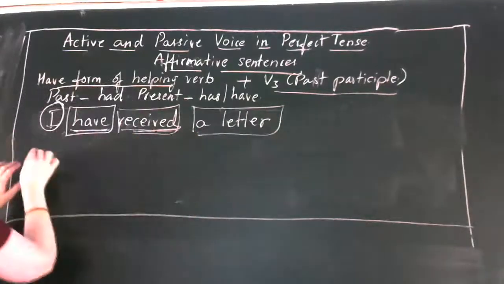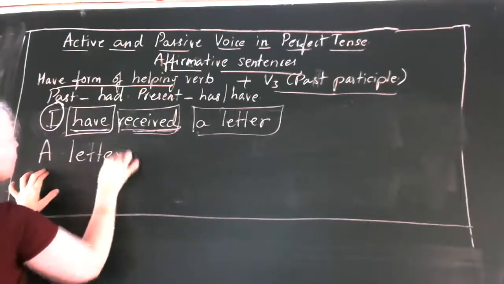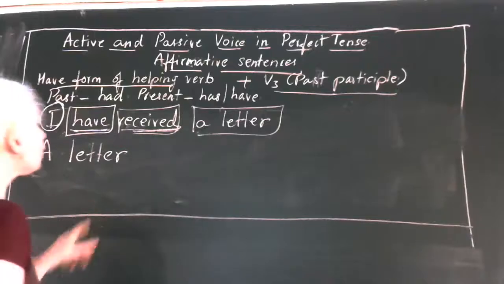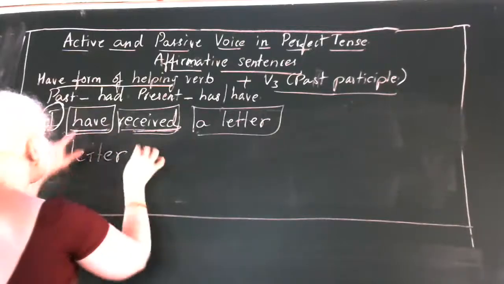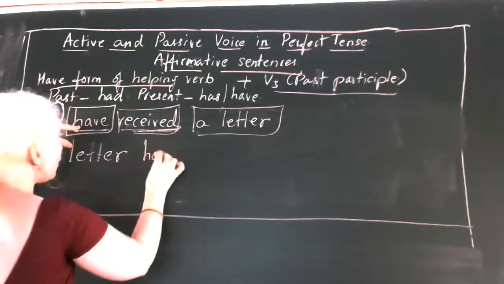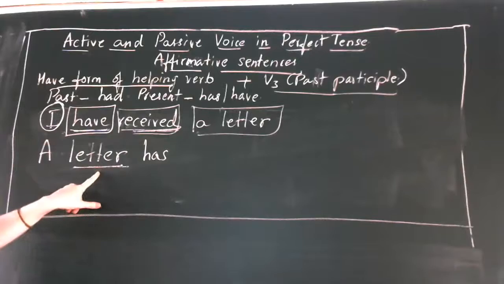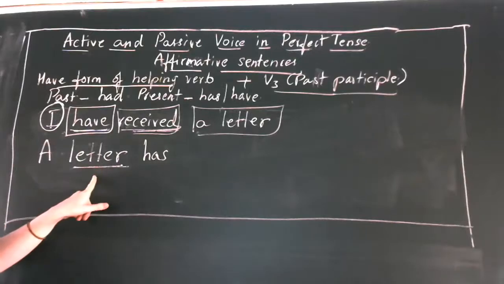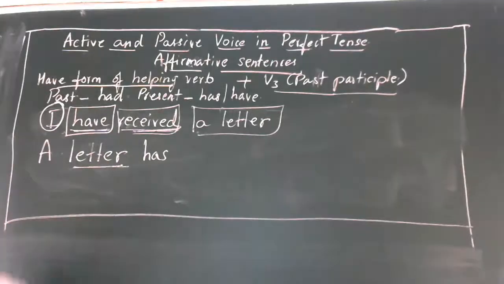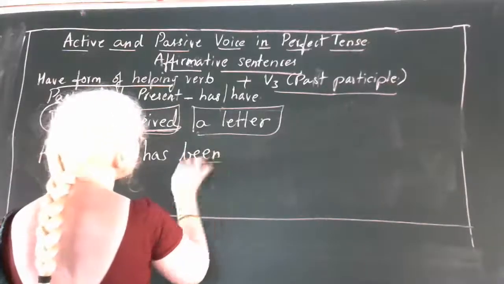So the object should become the subject: a letter. Here you have has, because letter is singular. A letter has